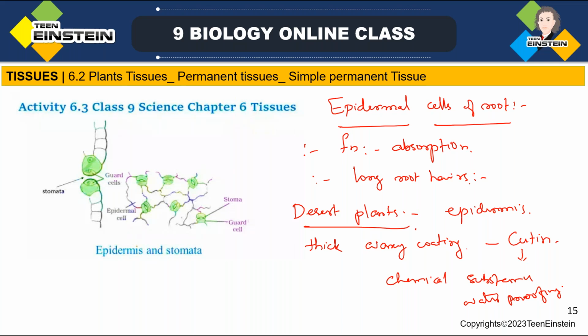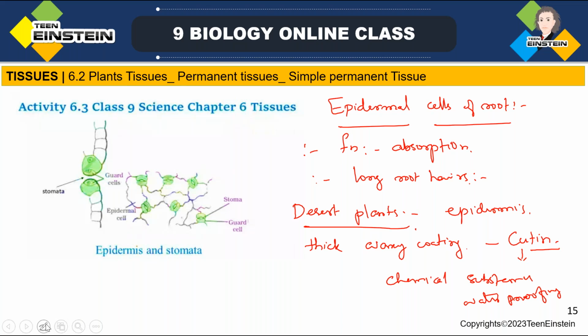This is present not in all plants, but desert plants have a cutin covering, a waxy coating which is waterproof. That will be present on the outer surface.